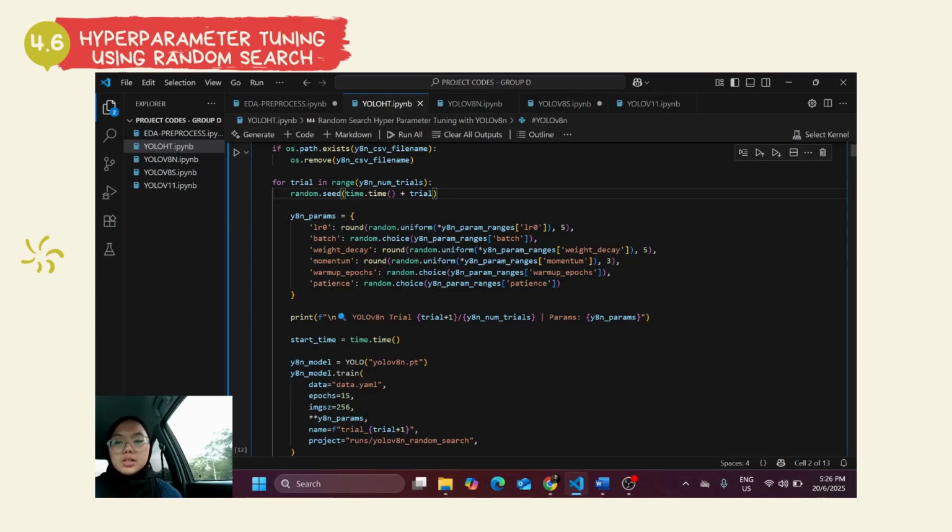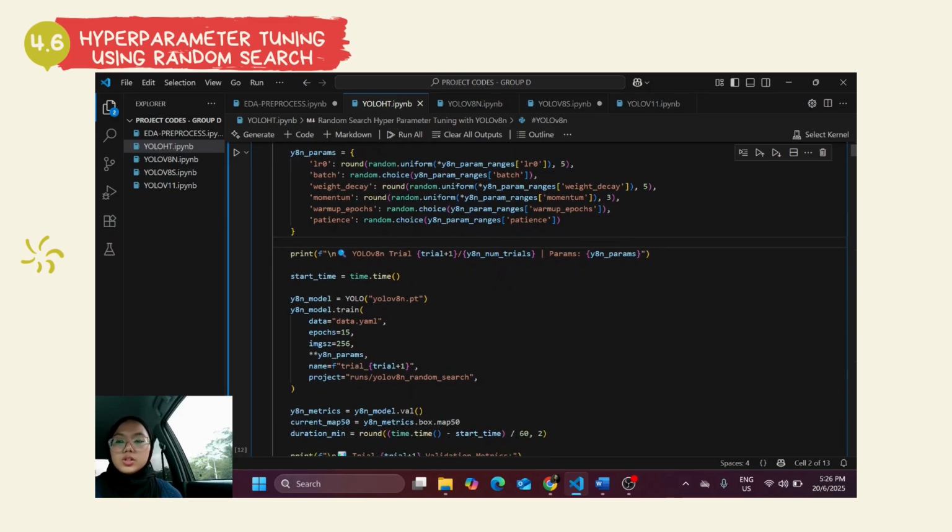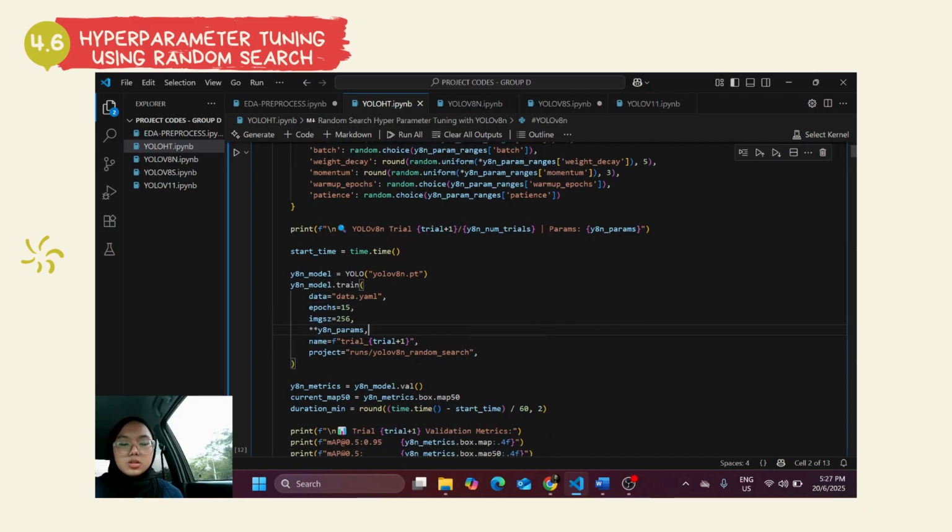In each trial, it will randomly sample a set of hyperparameters using random uniform and also random choice, and then print the selected values for tracking. After that, we load the YOLO version 8 nano model and begin training using the train function, passing in our dataset and the randomly chosen parameters. The training will run for only 15 epochs, a smaller number, using the parameters that the random search has chosen earlier. After that, the results will be saved in a folder called runs YOLO V8 and random search.